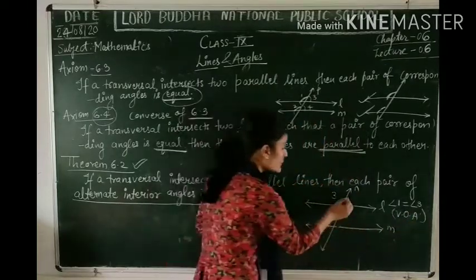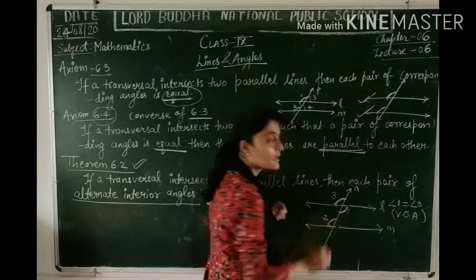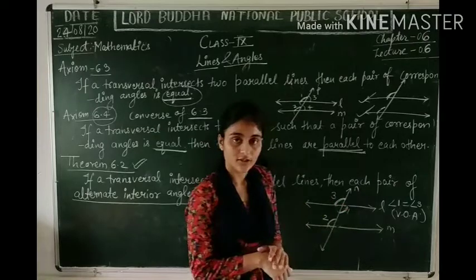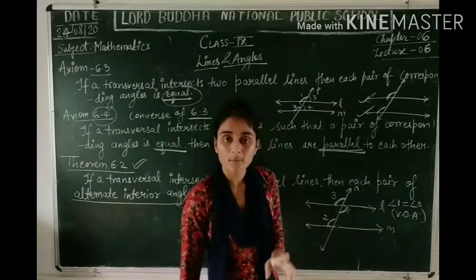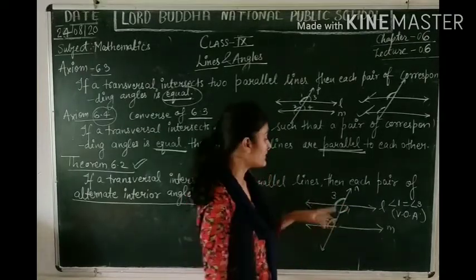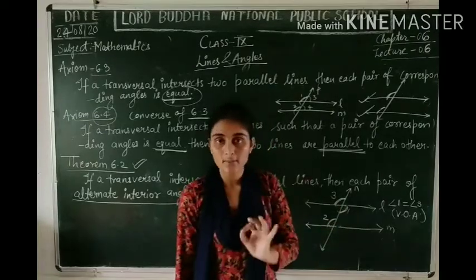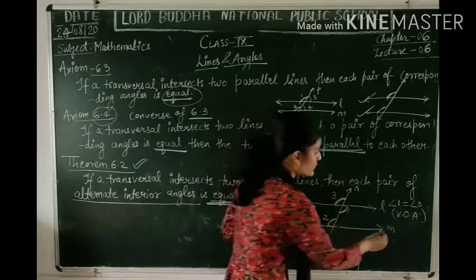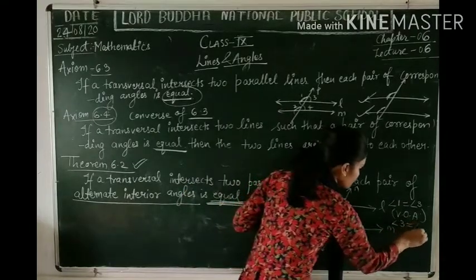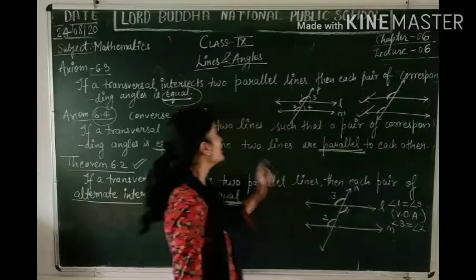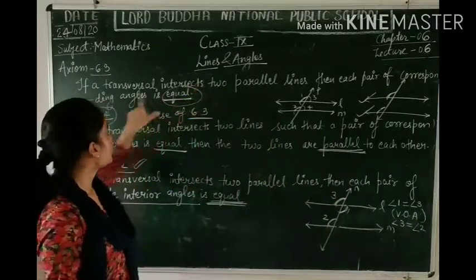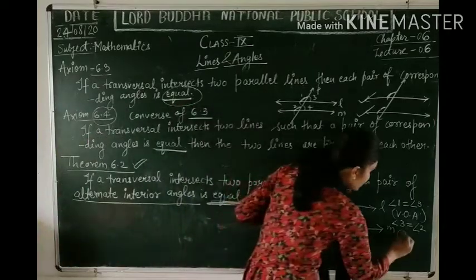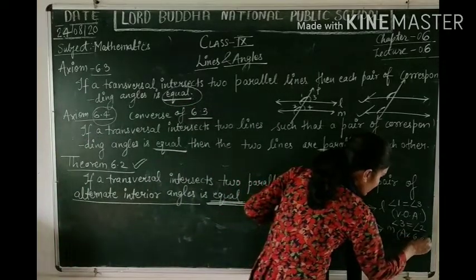Again, if we look at the position of angle 3 and angle 2, aren't they at the same position? They have a similar position. That means they are corresponding angles, right? Remember, if two angles have a similar position, then they are called corresponding angles. So angle 3 and angle 2 both have similar position. That means angle 3 is equal to angle 2, using axiom 1: if they are corresponding angles, then their values will be equal. That means we are using axiom 6.3 over here.